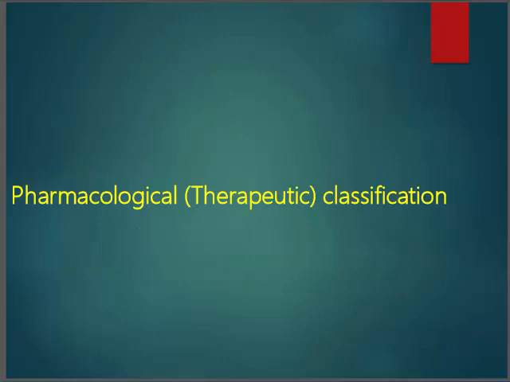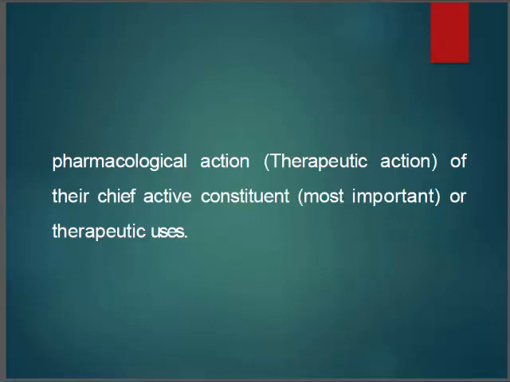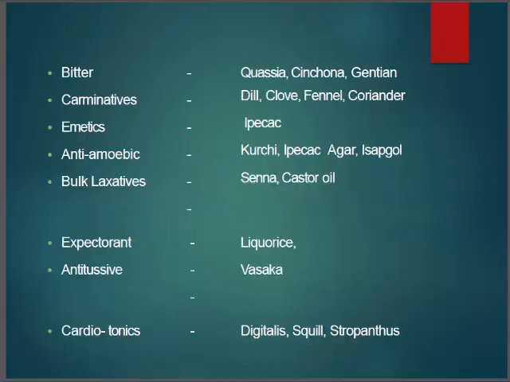Next, coming to pharmacological or therapeutic classification. Here drugs are classified according to their therapeutic action. You can see the examples, like cardiotonics, emetics.